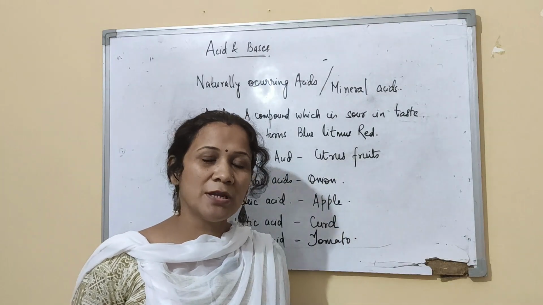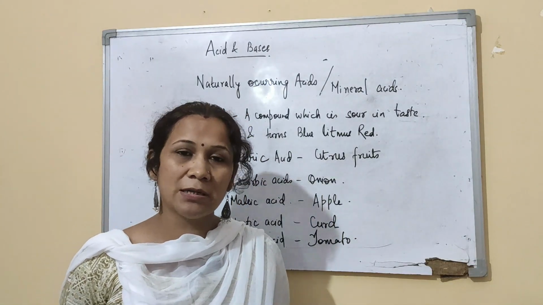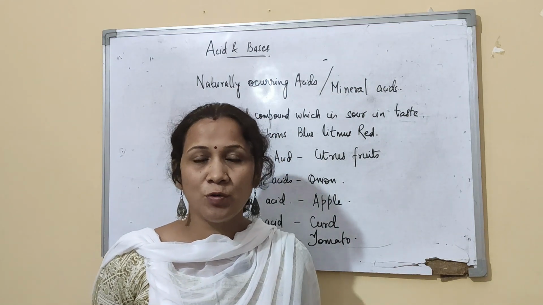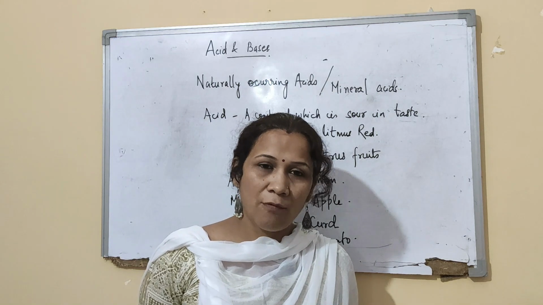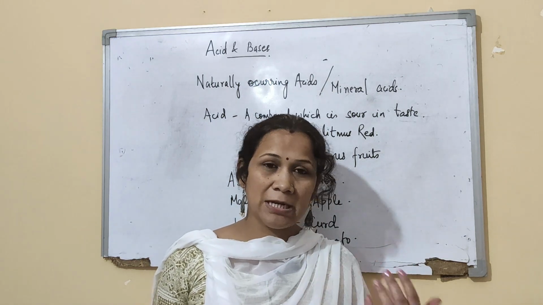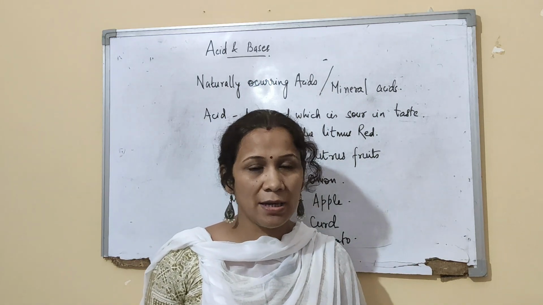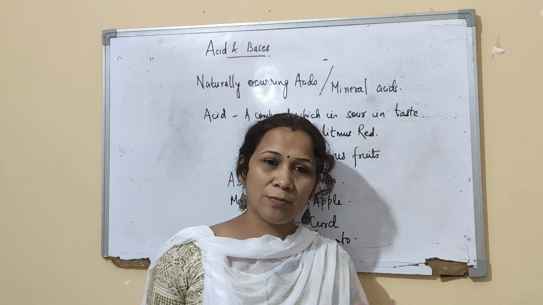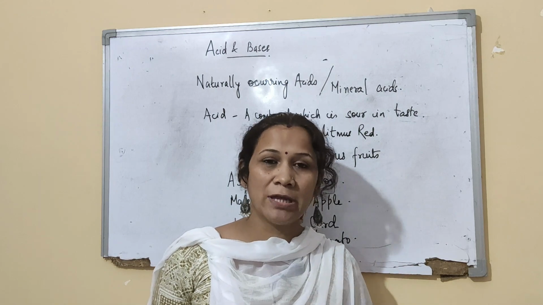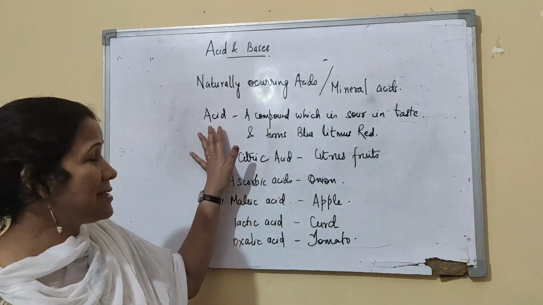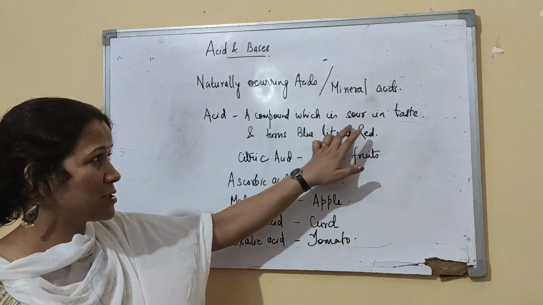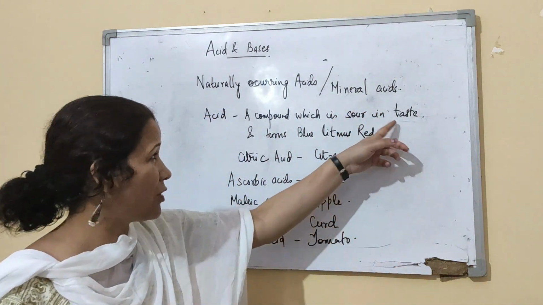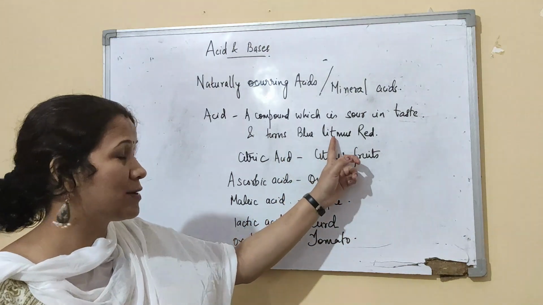First we will write the definition of an acid, and then we will name a few naturally occurring acids that we have in our daily diet. All these acids are very mild, so they contribute to our metabolic rate and keep our body healthy. An acid we can define as a compound which is sour in taste. Acid is always sour, and it turns blue litmus red.